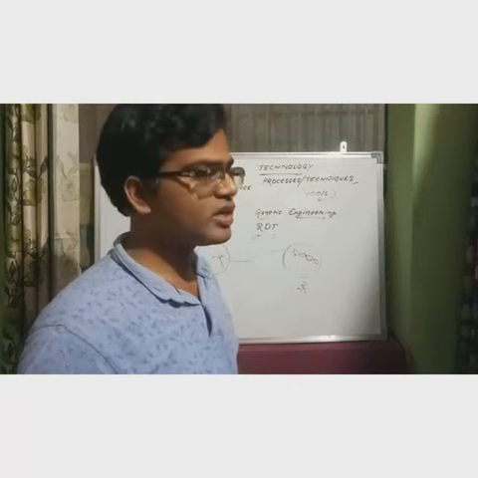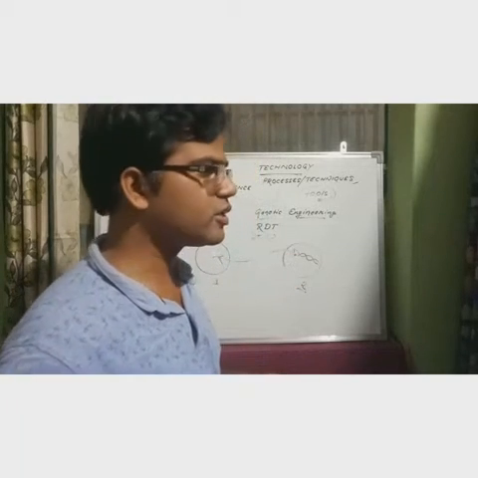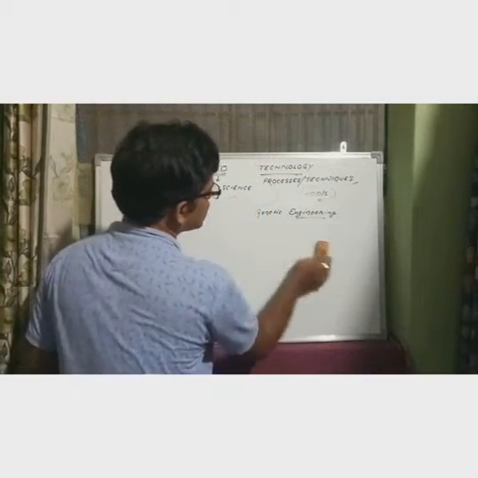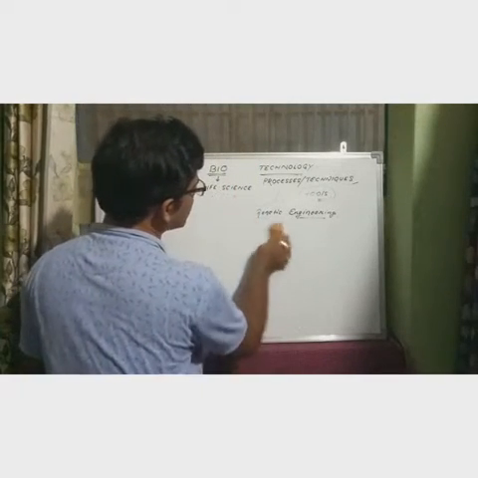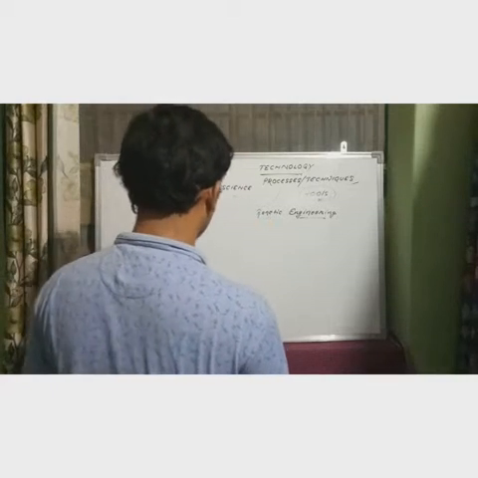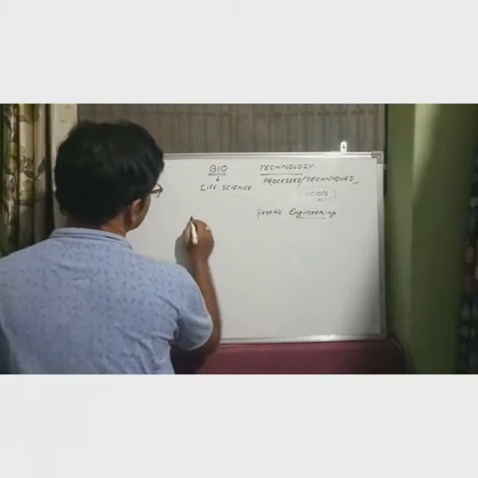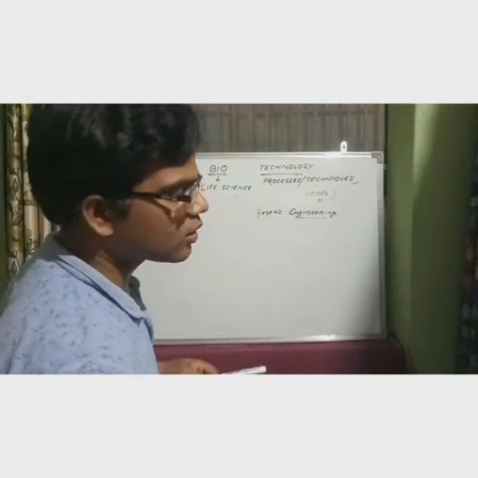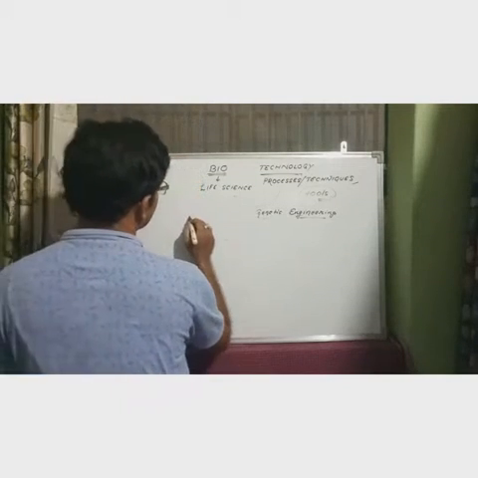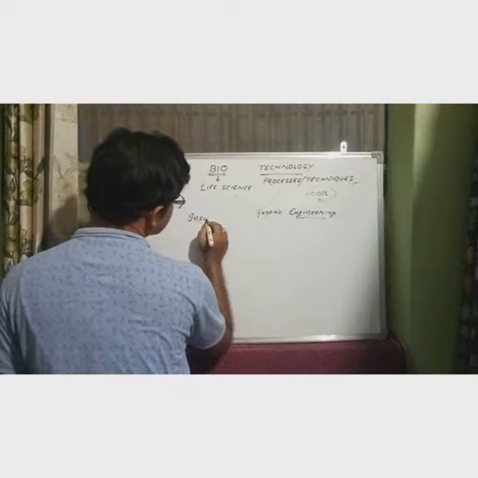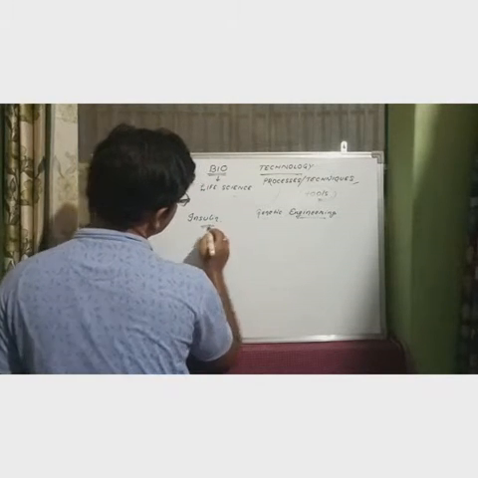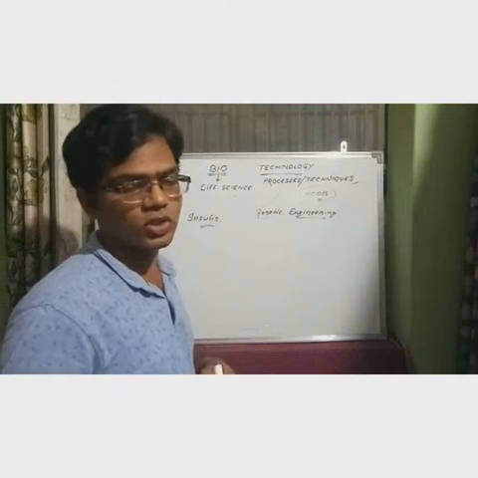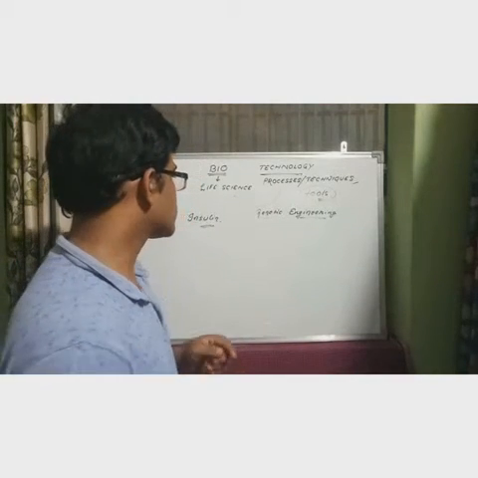Understood or not? One interesting story is there behind it. What happened? You might have heard one word, insulin. Insulin is secreted by the pancreas. This is a hormone, secreted from the pancreas, which is present just below the stomach region.